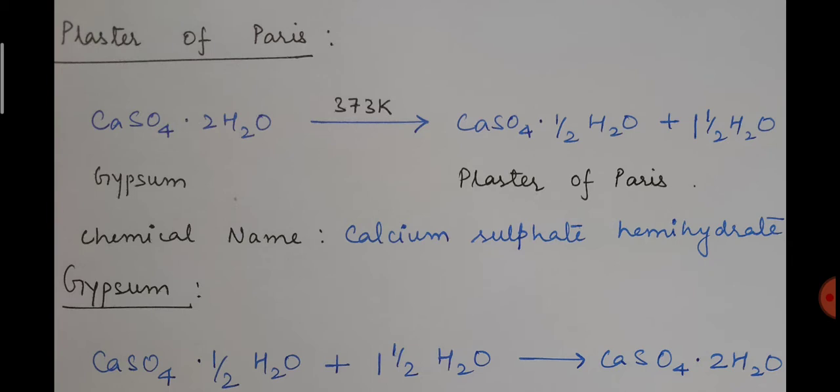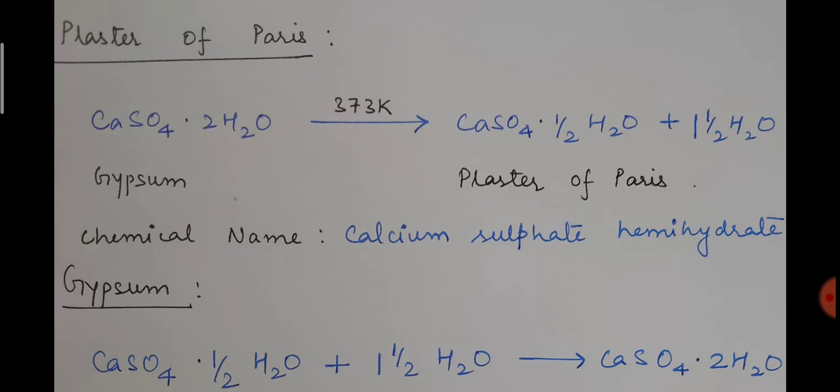The important thing is the preparation of plaster of Paris. This reaction is very important. The other thing you have to remember is the temperature at which gypsum is heated to form plaster of Paris, which is 373 Kelvin or 100 degrees Celsius. CaSO4.2H2O, which is gypsum, when heated to 373 Kelvin, gives CaSO4.1/2H2O plus 1.5 H2O of water.